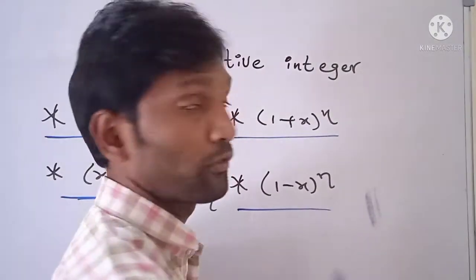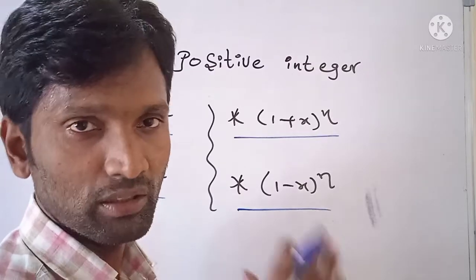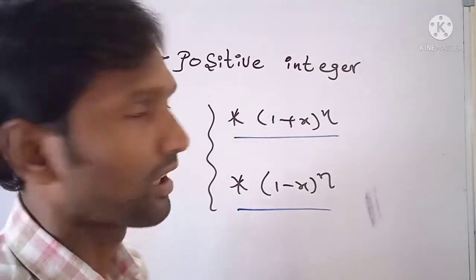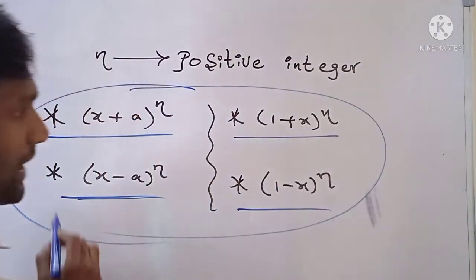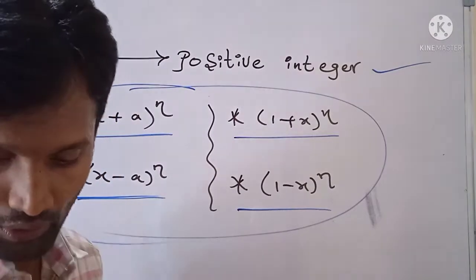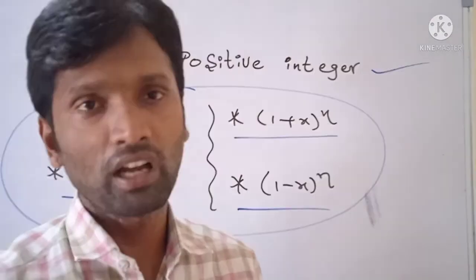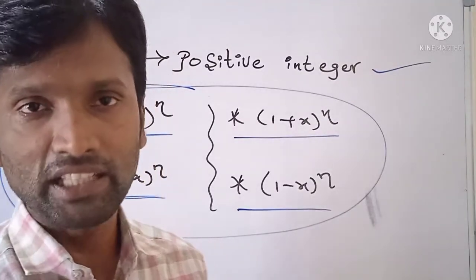But in the expansion of (1 minus x) whole power n, the terms have alternate signs, plus minus etc. So finally, these are the four types of binomial expansions when n is a positive integer. So this is the total concept of binomial theorem for positive integer index.